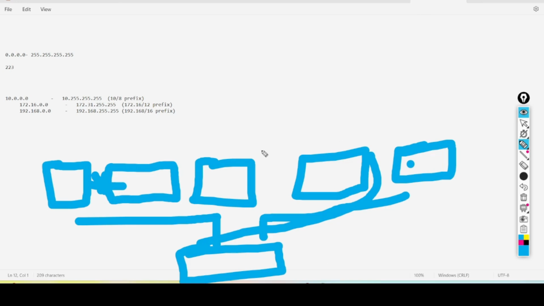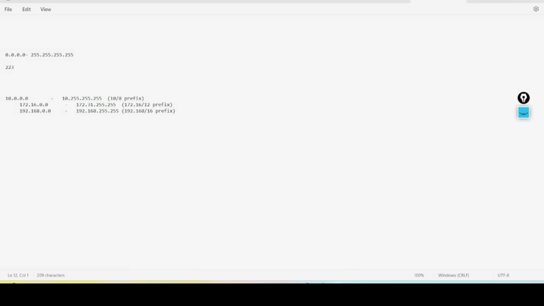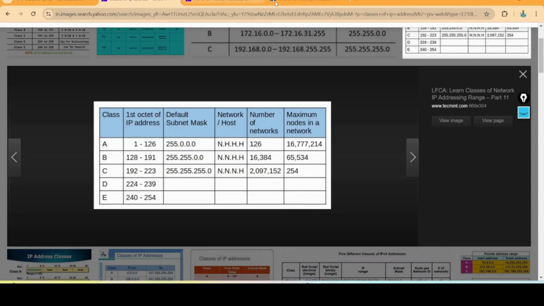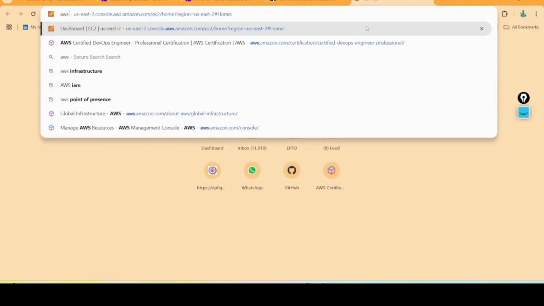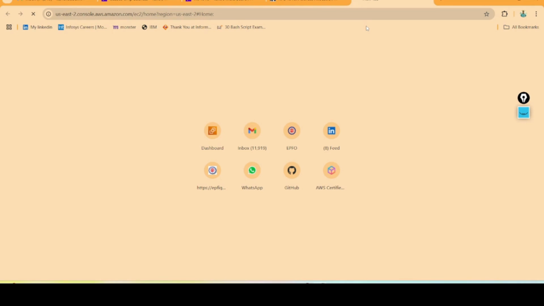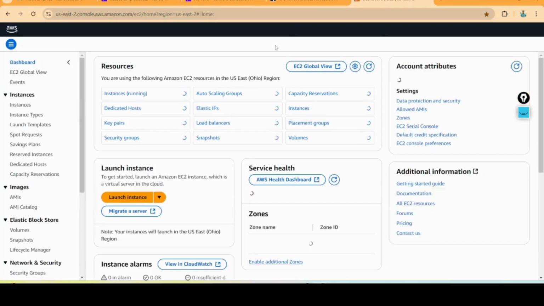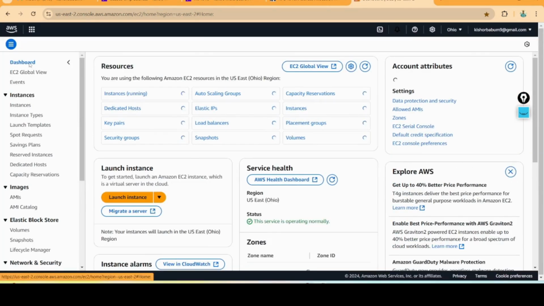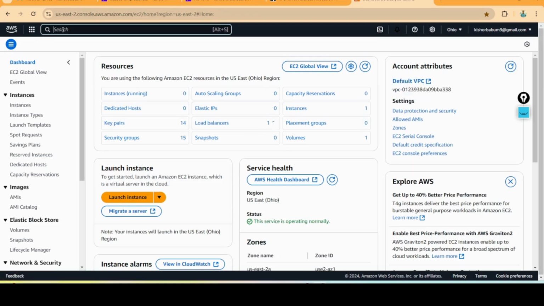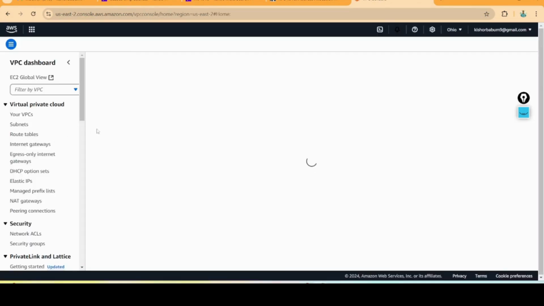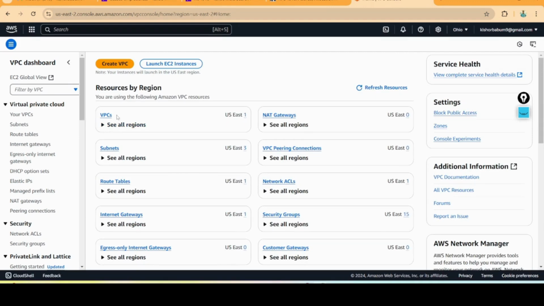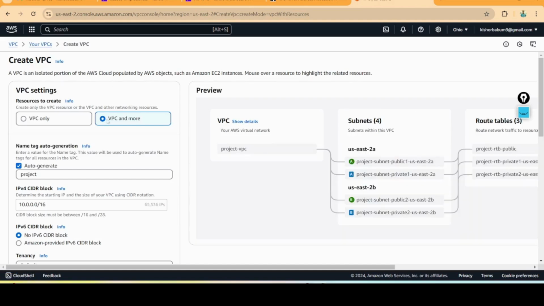These are the network basics. So I'm going to show it with the VPC. Directly I am going to the VPC service, to create a VPC.